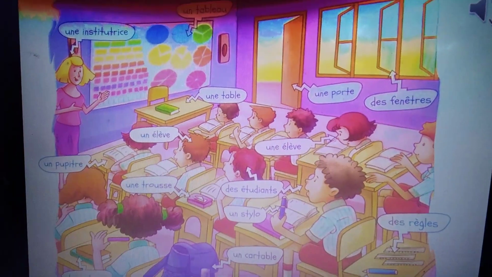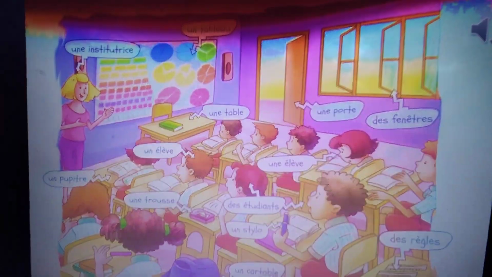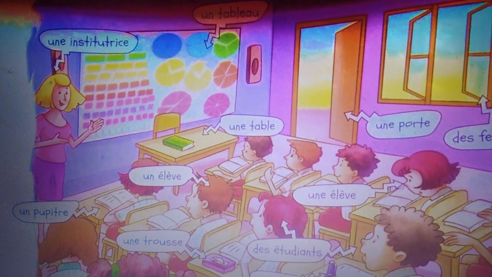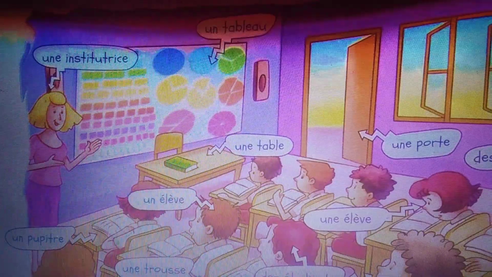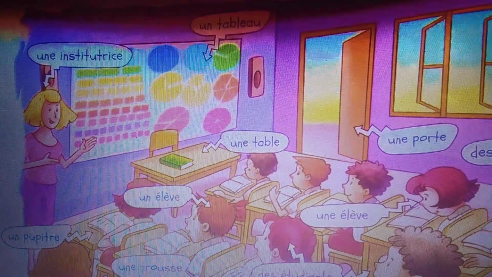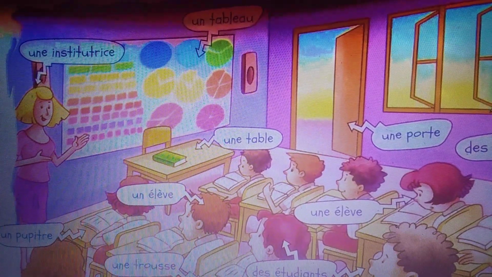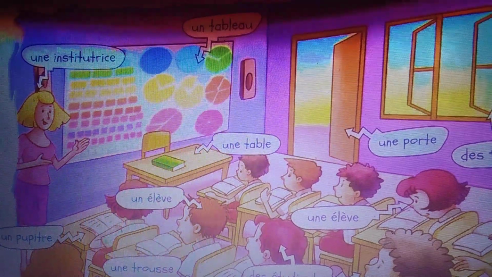So, let's see some classroom objects. Okay. So, in the class, who teaches you? Correct. Your teacher. So, we will say her une institutrice. And if he is male, then we will say un instituteur.